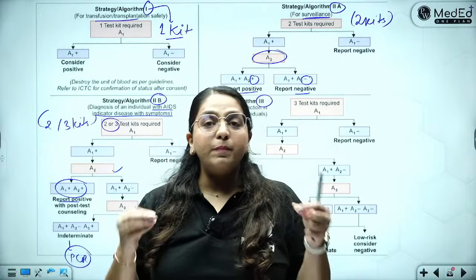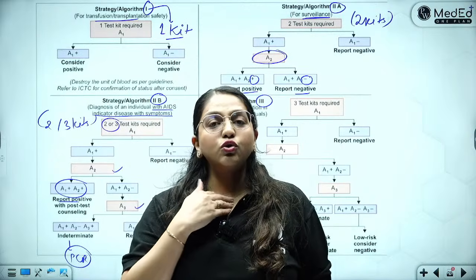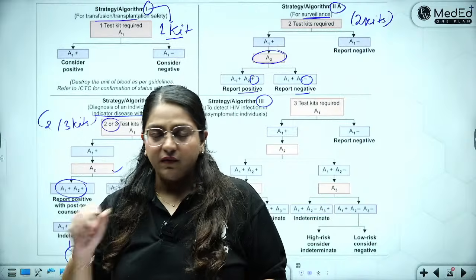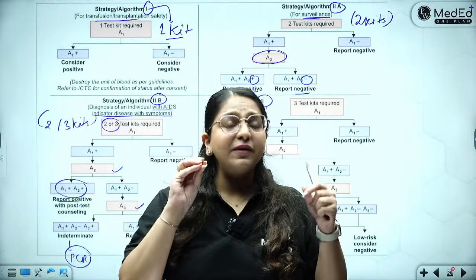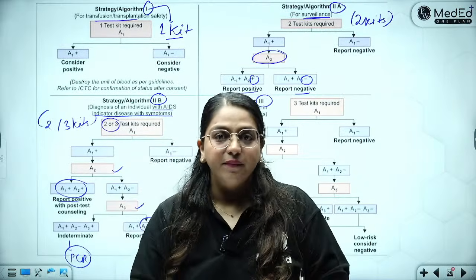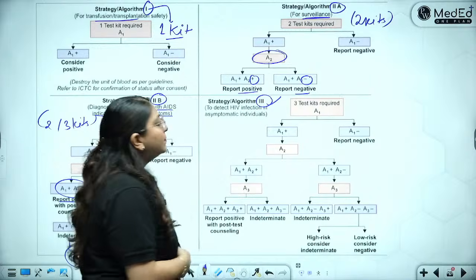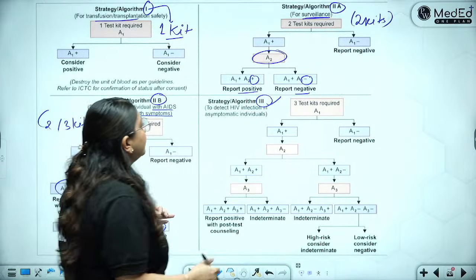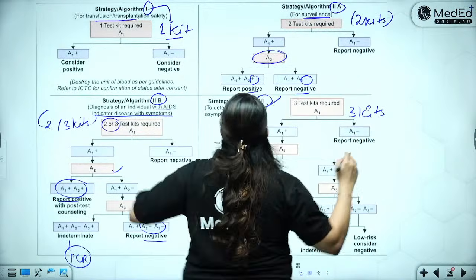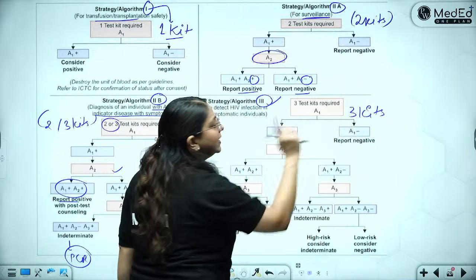2B is done for people showing symptoms of AIDS-related complex. There you use 2 or 3 kits. If 2 are positive, it is positive. If you have confusing results, then you go to the third. All right. Finally, you have 3. Algorithm 3. In algorithm 3, you compulsorily use 3 kits. So 1 kit, 2 kit, 2 or 3 kit, and 3 kit.